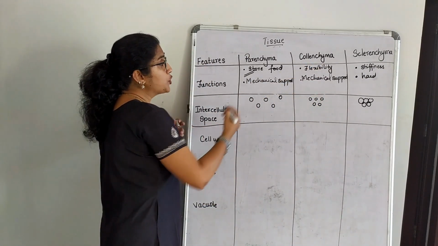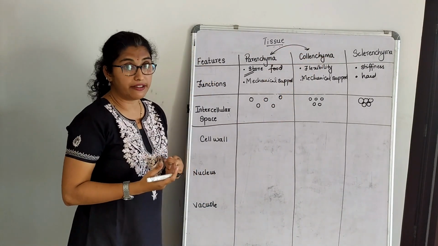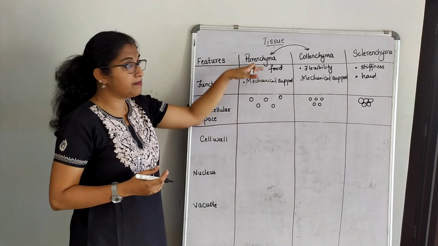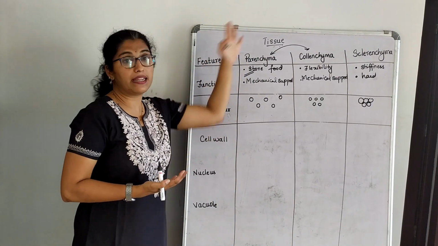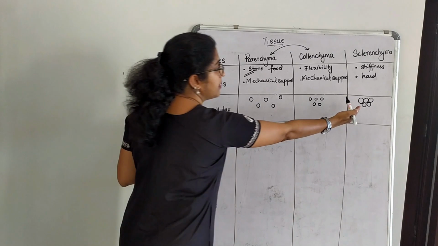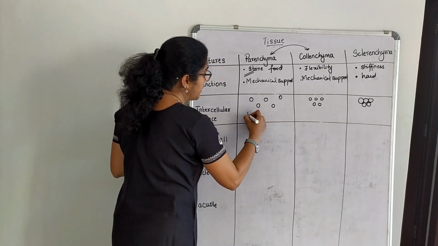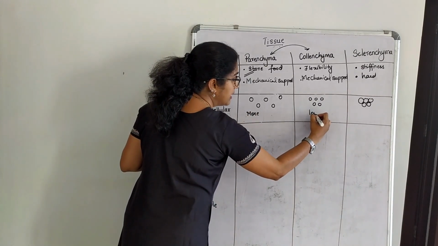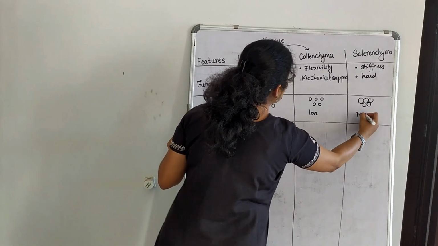When we talk about photosynthesis activity, these two will come in, where they can prepare their food, right? So this also can store food, but not as much as parenchyma. When we talk about storing food, we first give the rating to parenchyma, and collenchyma in a little manner. Here, there is no question at all. So what I can say is that here intercellular space is more, here intercellular space is less, and here there is no intercellular space.